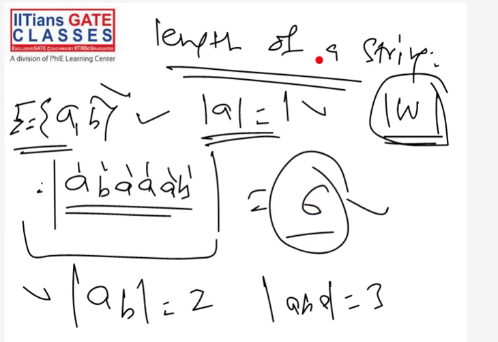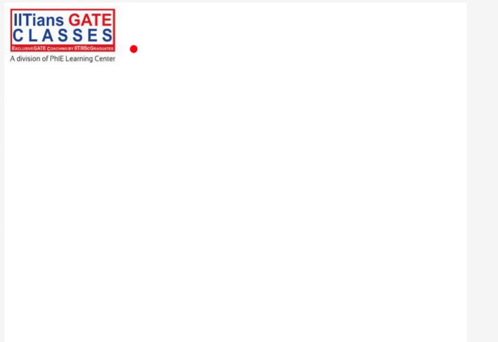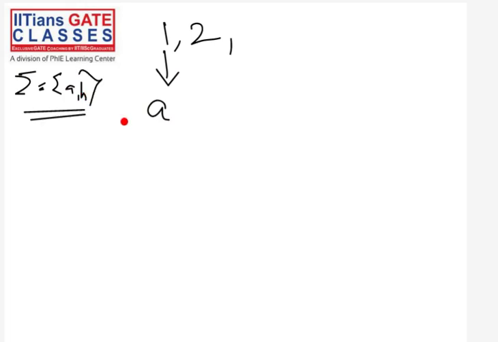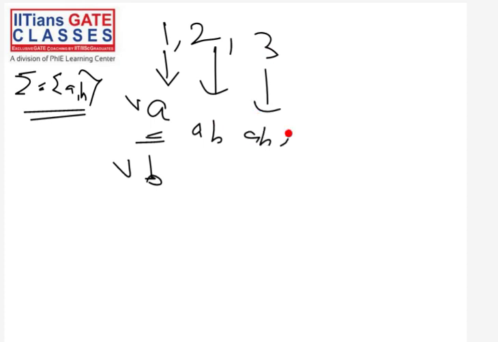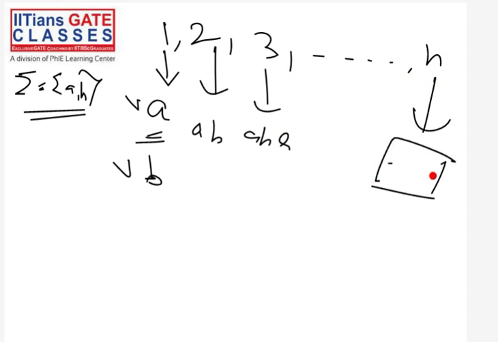Anyway, now we have something called the empty string. What is this empty string? So far we have studied the length of a string. The length of a string can be 1, or 2. For example, if our sigma is a comma b, then on this sigma I can create a string of length 1. So this is a string of length 1, and this is a string of length 1. A string of length 2 I can also create, a string of length 3 also, and so on. For any natural number n, I can create a string of length n.